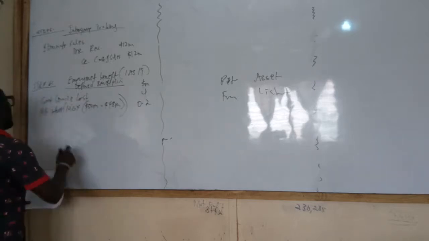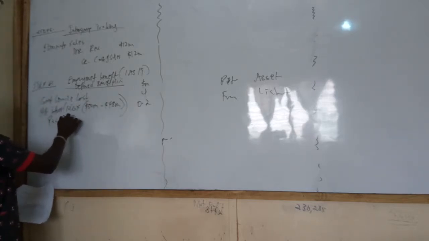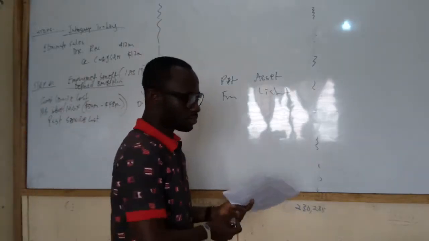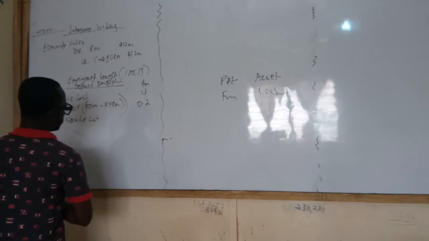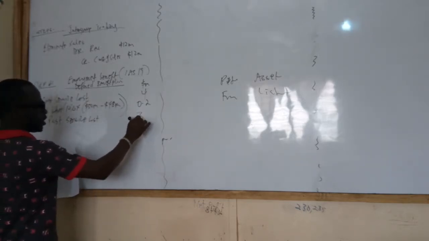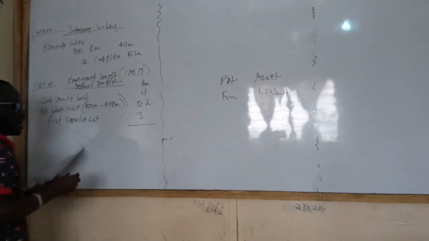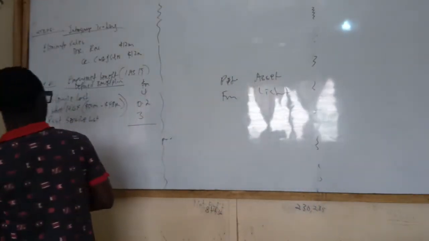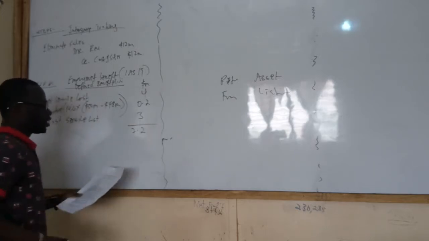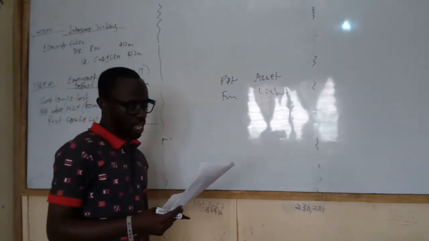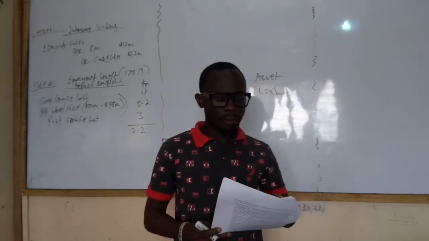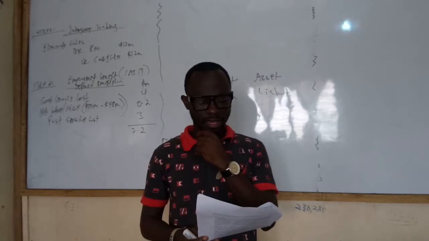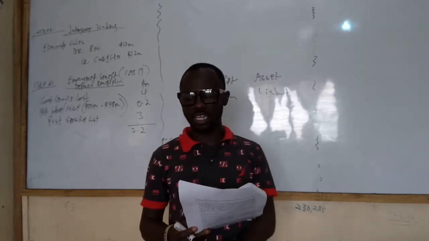add it up, then we bring the past service cost. What is the past service cost in the question? 3 million. Add it up for me, what do I have? 7.2. Then we are told that the remeasurement loss in the year ended 30th April 2014 is 2 million.